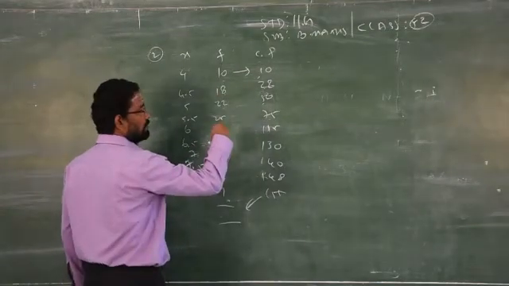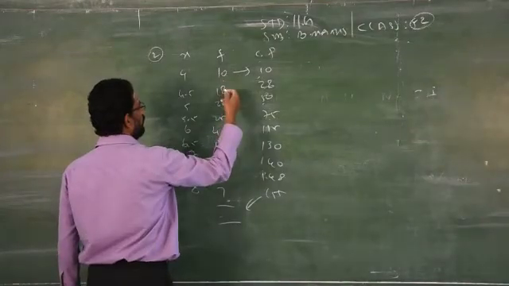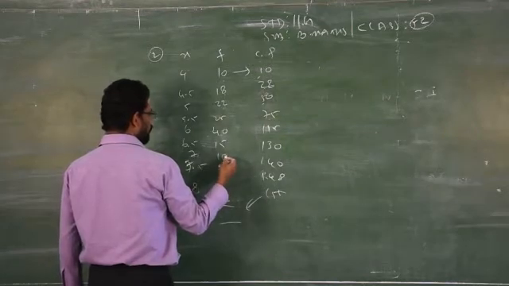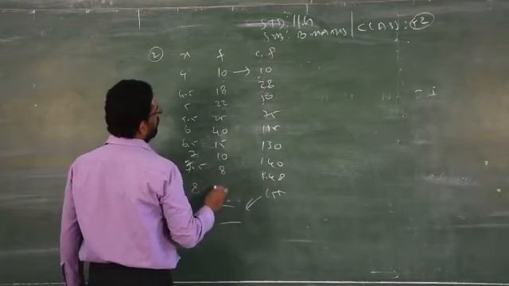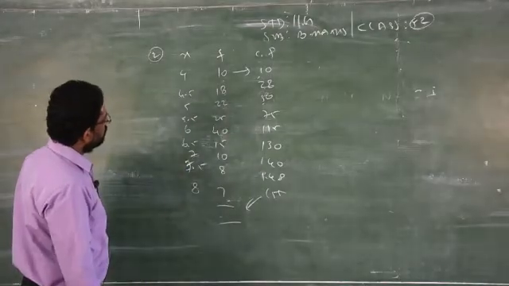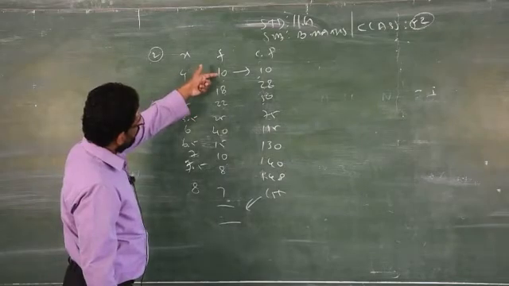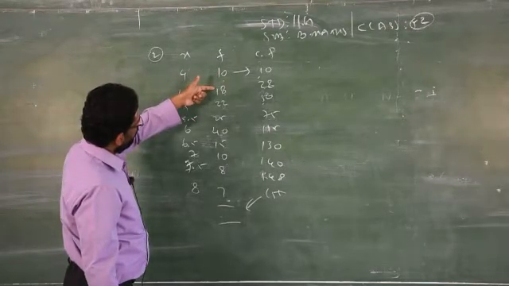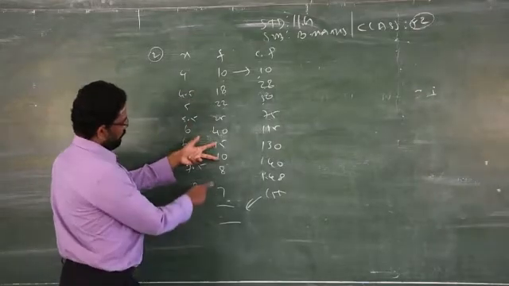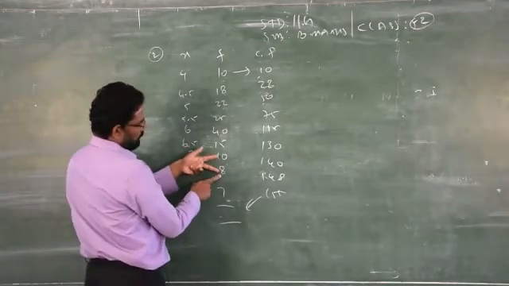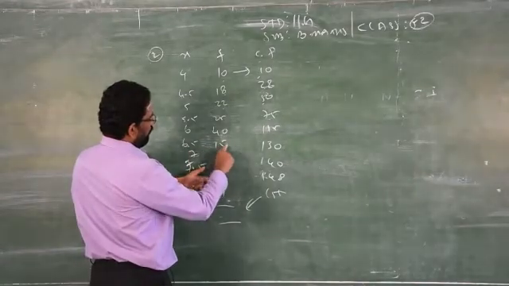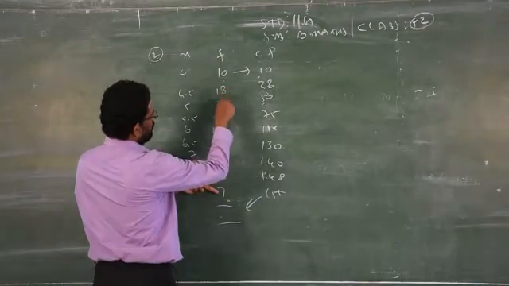You can add tens, that will be very easy. 10, 20, 40, 60, 100, 120, then 128, 135, 140, 150.